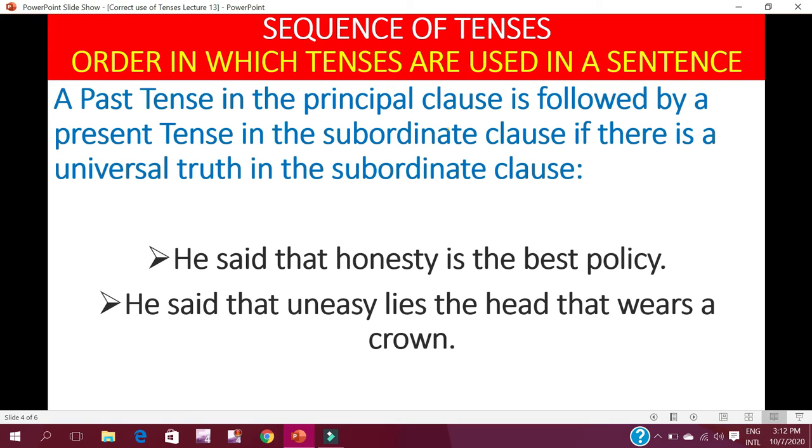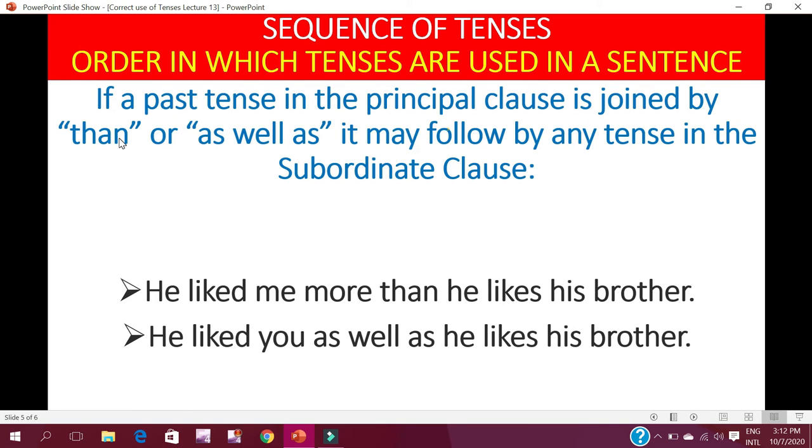in the subordinate clause. If a past tense in the principal clause is joined by two conjunctions, than or as well as, it may be followed by any tense in the subordinate clause. So, rule 1, if there is universal truth, past tense can be followed by a present tense. Second, if it is joined by than or as well as, the subordinate clause may have any tense.